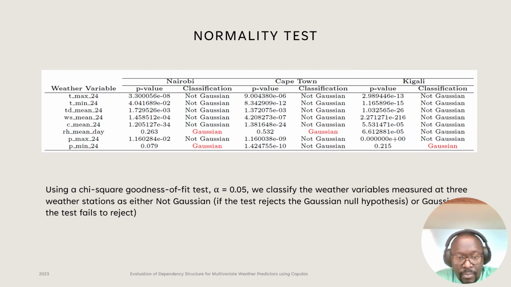And what we observed was that out of all these 8 different variables, for example, in Nairobi, only 2 variables actually come from a Gaussian distribution. For Cape Town, we found only 1 variable, which is the mean relative humidity for a day. And in Kigali, it's only the minimum pressure over 24 hours that follows the Gaussian family of distribution.